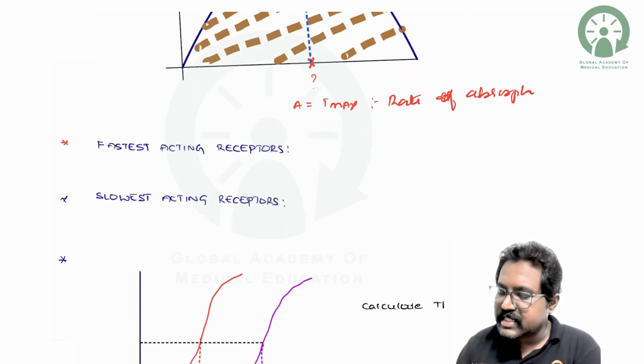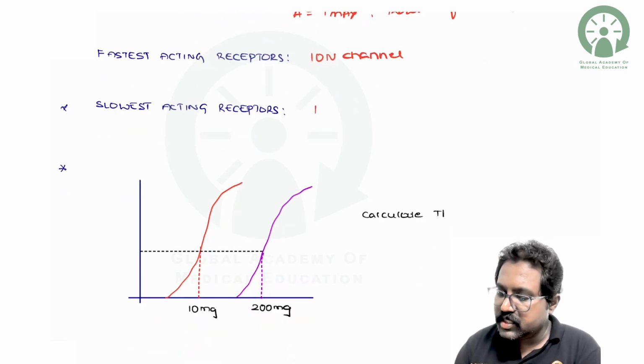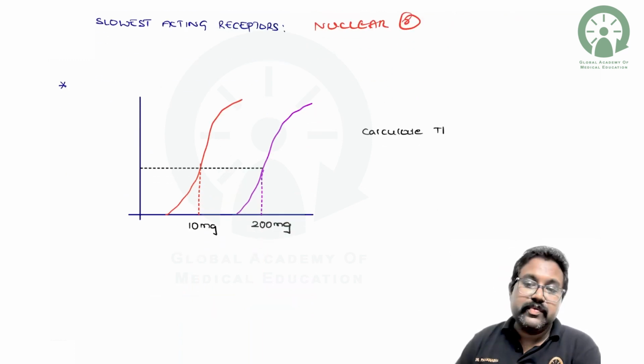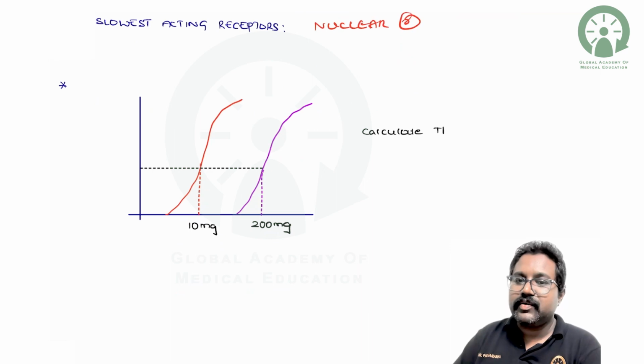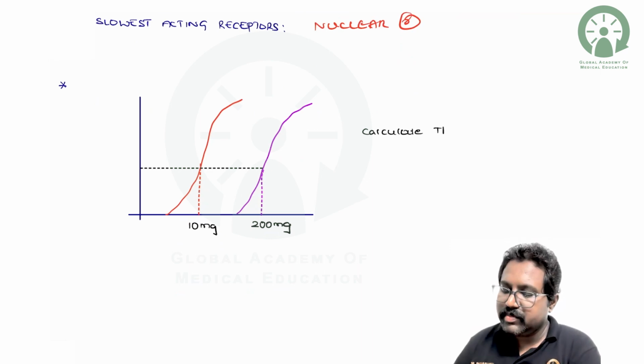Which will be the fastest acting receptors? Again, the revision: it is your ion channel receptors. Which will be the slowest? That will be your nuclear receptors. Again, they may give this kind of graph to calculate the therapeutic index.